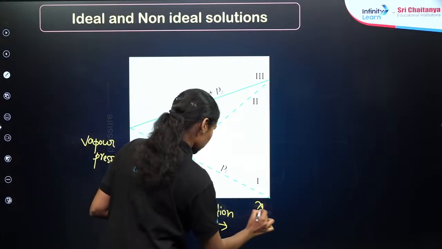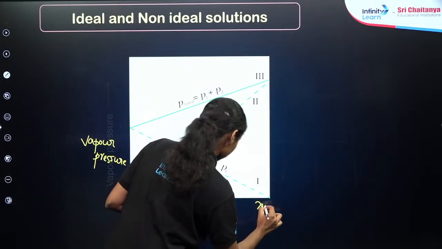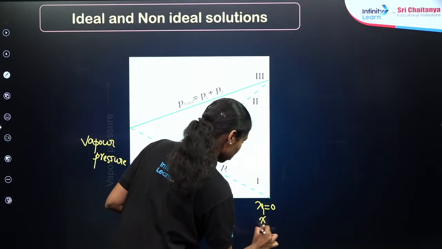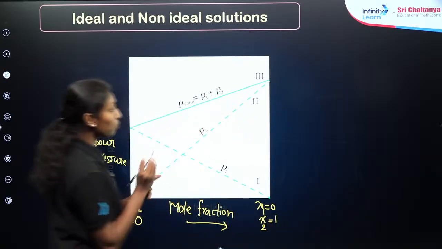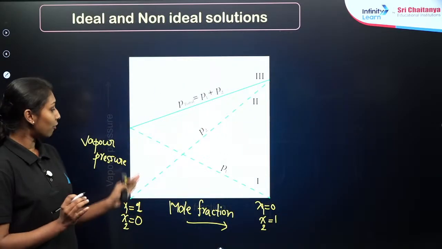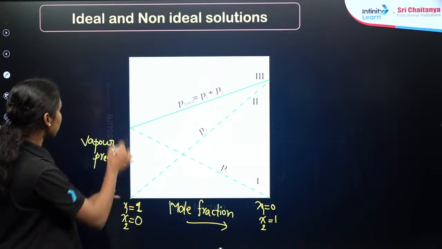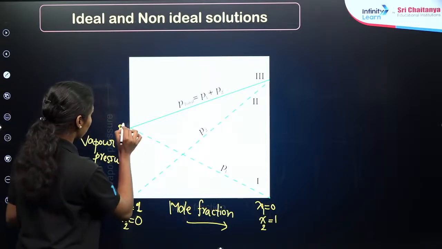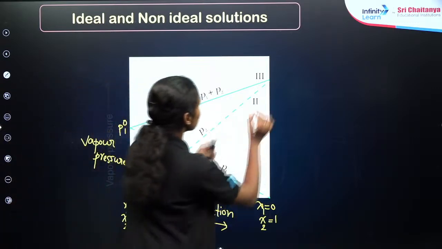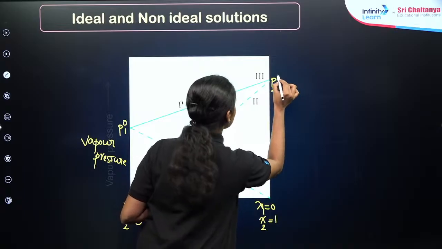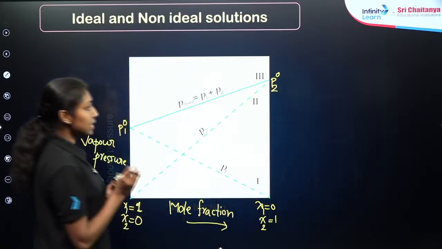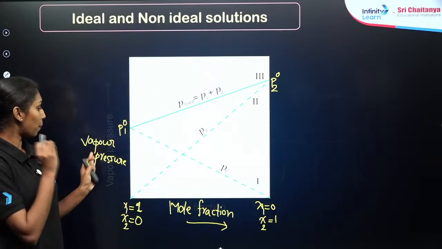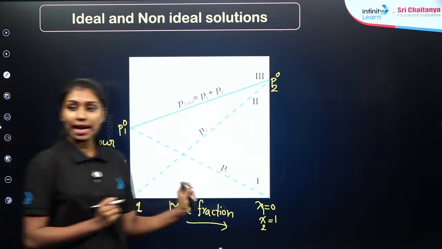So here chi1 is equal to 0 and chi2 is equal to 1. According to Raoult's law, you will get the pressure equal to P10 at chi1 equal to 1, then pressure equal to P20 at chi2 equal to 1. This is the graphical representation of vapor pressure versus mole fraction for ideal solutions.